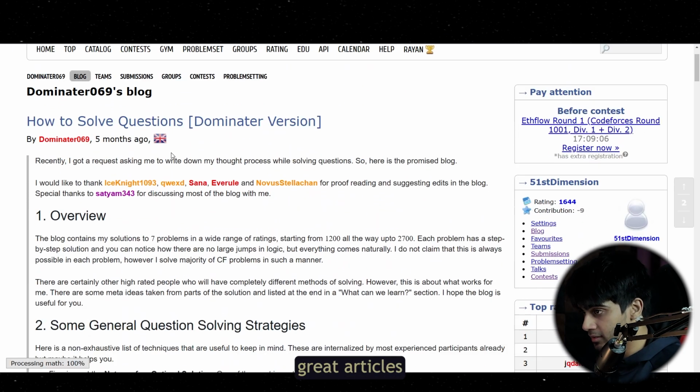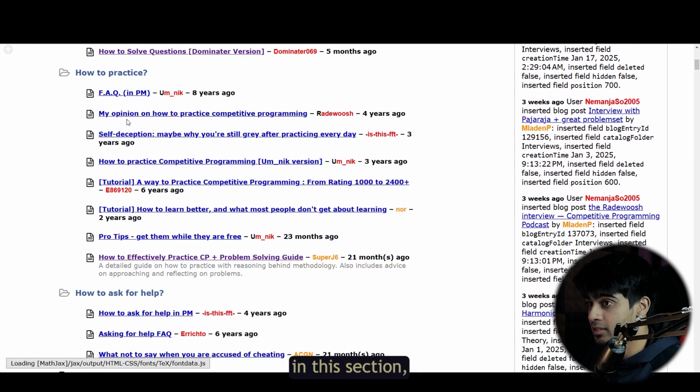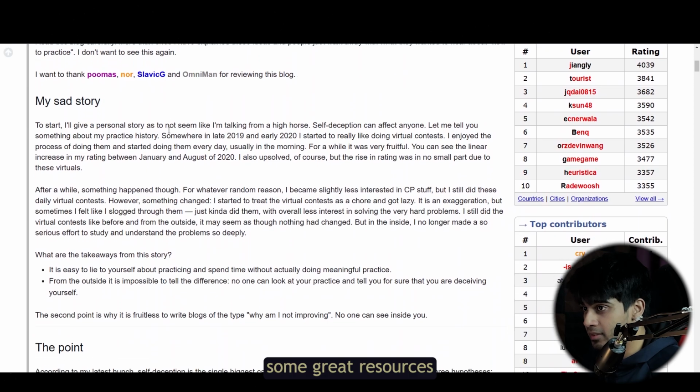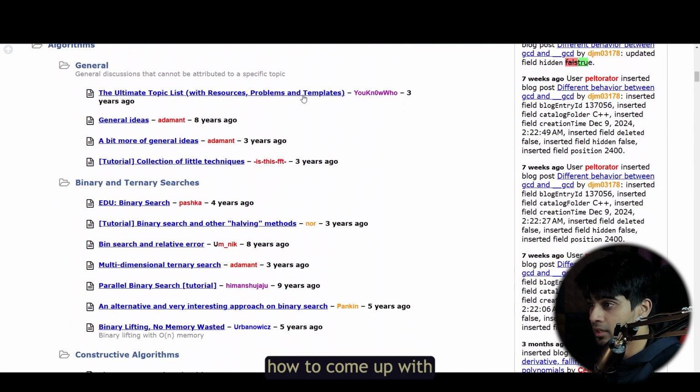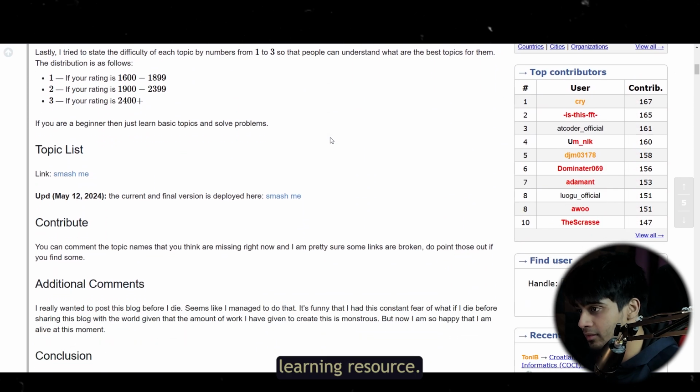And all the great articles, like a list of must read articles, are curated together in this section, which is called the catalog section. If you're just going through the catalog, you will see some great resources like how to read problem statements, how to come up with solutions and techniques. So just go through these articles. These are a great learning resource.